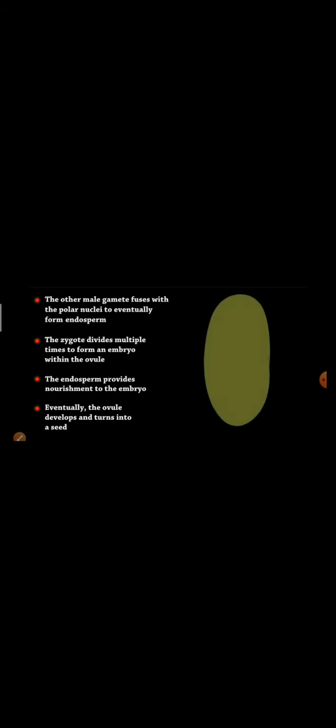Endosperm provides nourishment to the embryo. The ovule develops and turns into a seed. You can see a seed is produced. So now you have understood how a seed is produced in flower bearing plants. And it is interesting to note that the ovule changes into a seed and the ovary changes into a fruit.